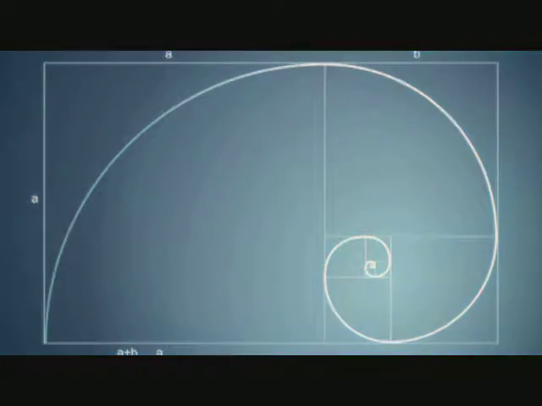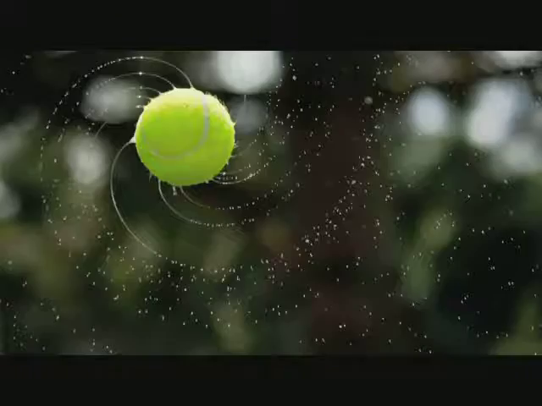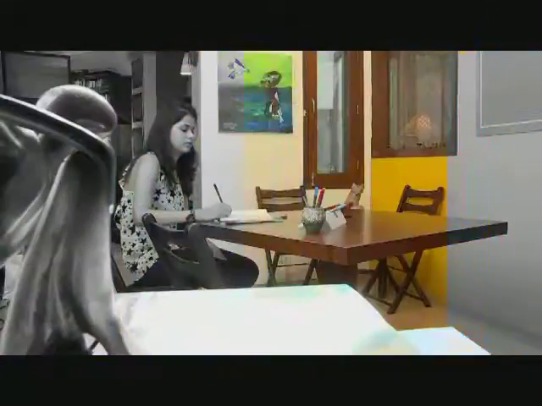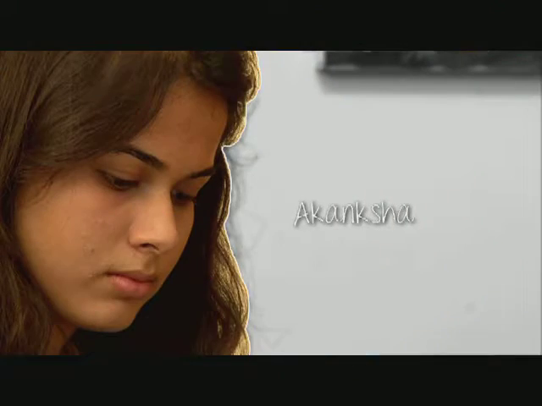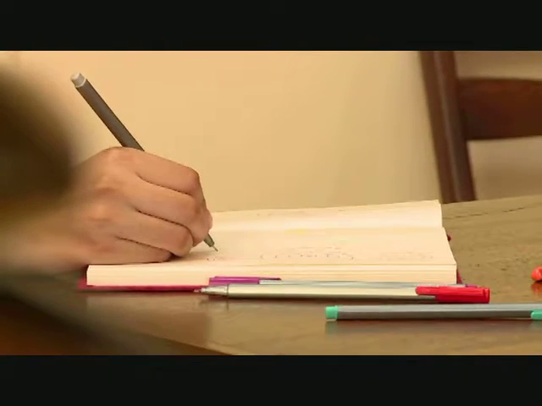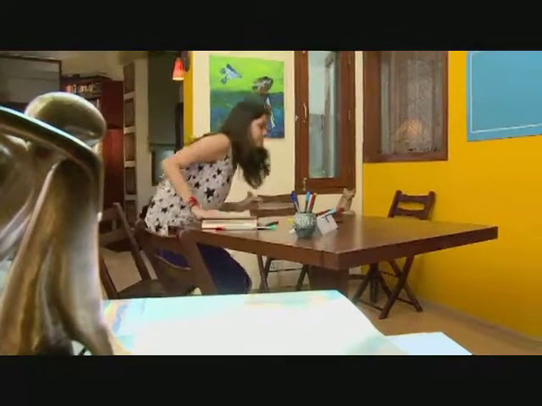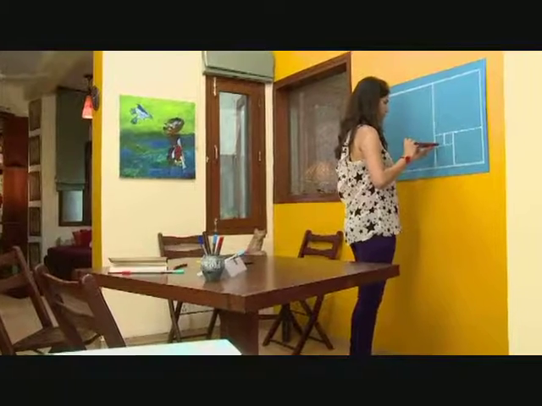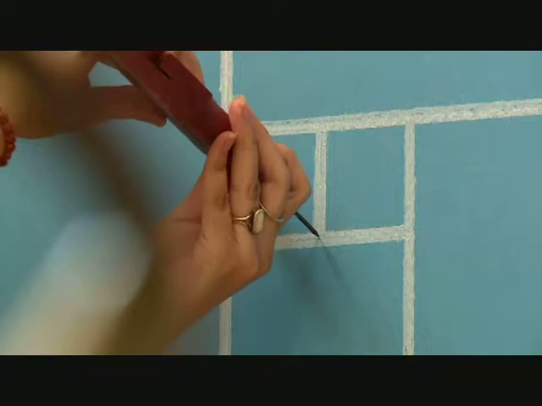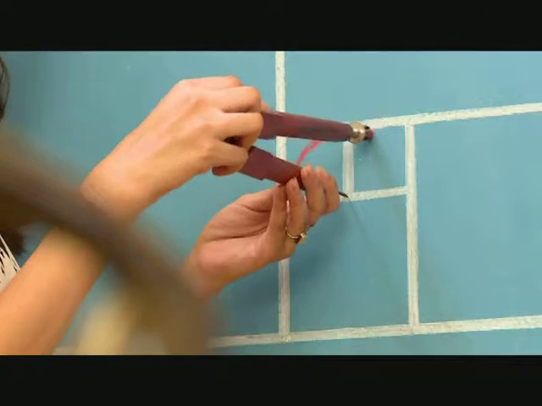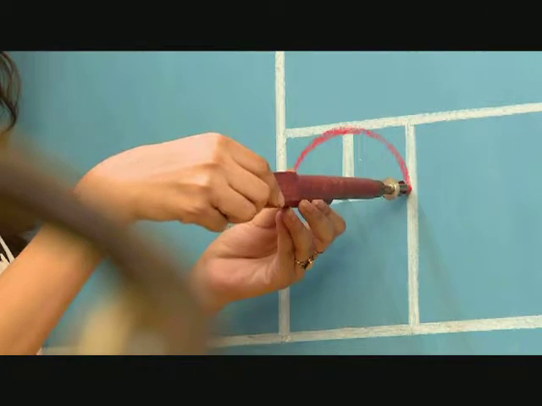Now, we are going to explore what is called the Fibonacci Spiral. But how does this spiral connect with our mathematical sequence? Well, Akanksha has decided to try and figure out how a Fibonacci spiral forms from the Fibonacci rectangle. She picks up a compass and moves towards a panel containing the rectangles. First, she sets the compass to the length of the first and second square, places it at the center of both squares and draws a semicircle like this.